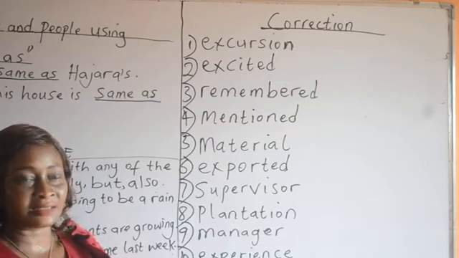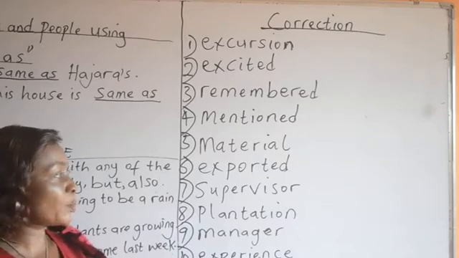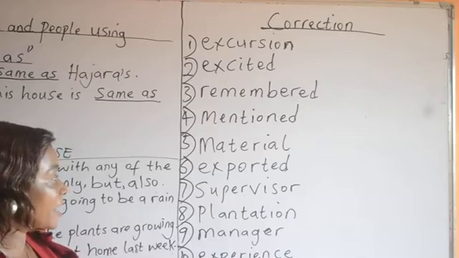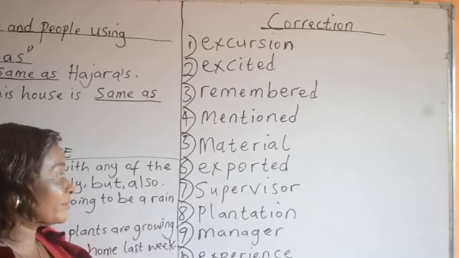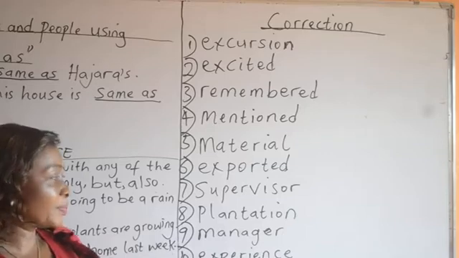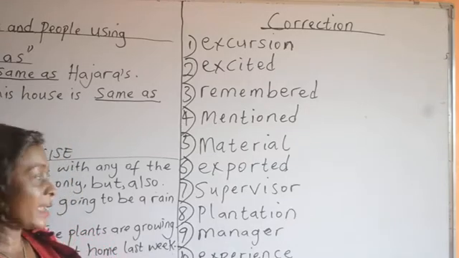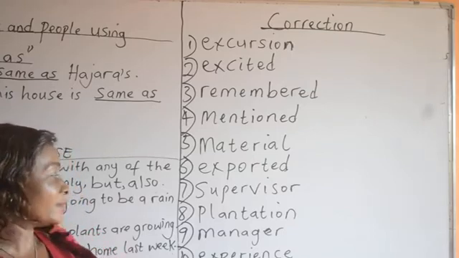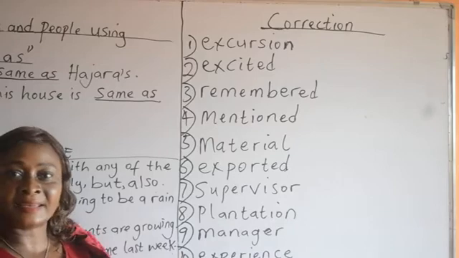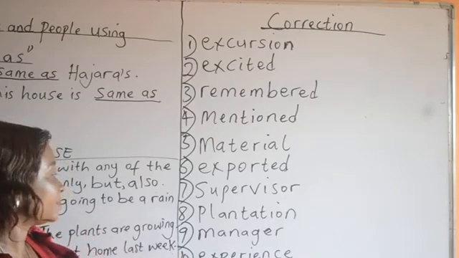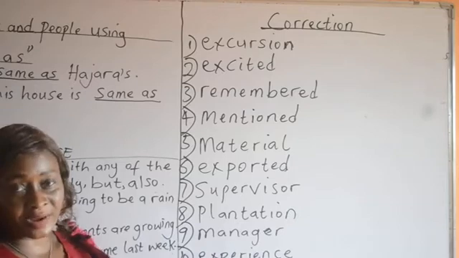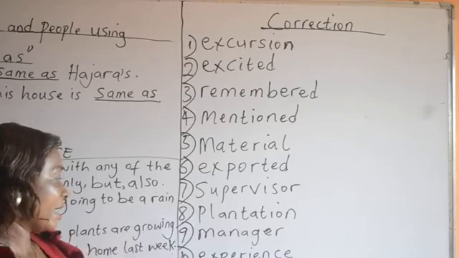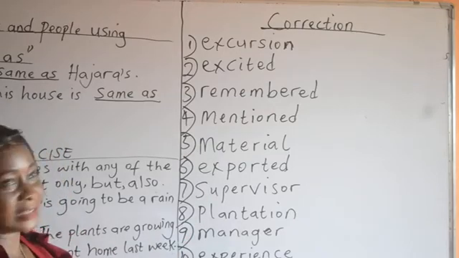E-X-P-O-R-T-E-D, exported. Number seven, supervisor. S-U-P-E-R-V-I-S-O-R, supervisor. Number eight, plantation. P-L-A-N-T-A-T-I-O-N, plantation. Number nine, manager. M-A-N-A-G-E-R, manager. Number 10, experience. E-X-P-E-R-I-E-N-C-E, experience. Please quickly assess yourselves.